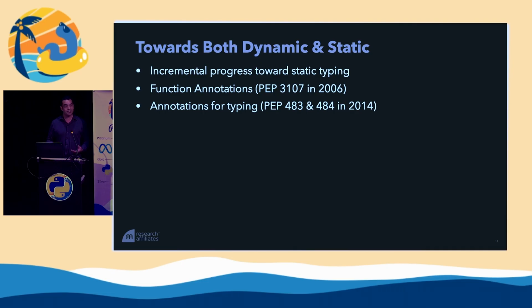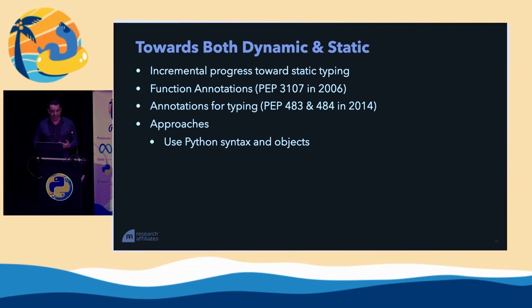This is almost over 10 years ago now that it was asserted that, okay, we're going to use annotations for typing. And there's a couple key approaches in those early assertions of how to use typing in Python. First, we're going to use Python syntax and PyObject. And that's kind of interesting because it actually didn't have to be that way, but that was a choice. We're going to embrace gradual typing.